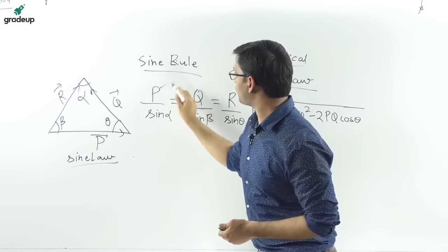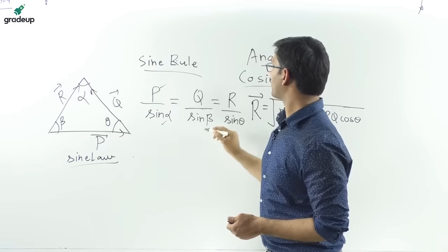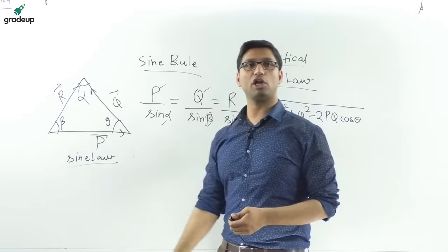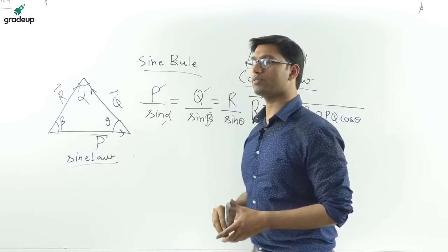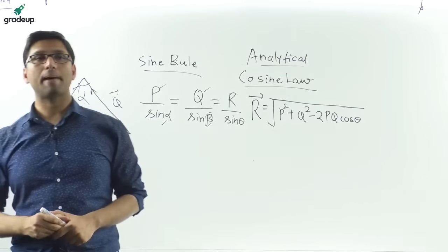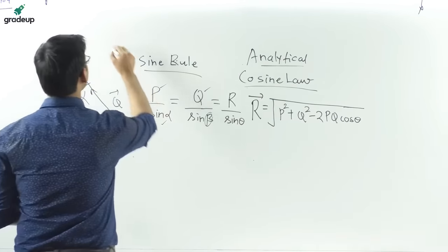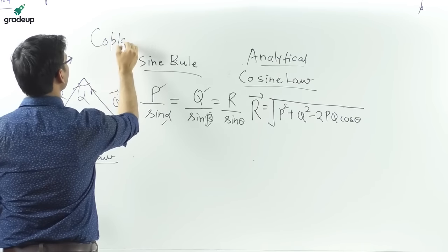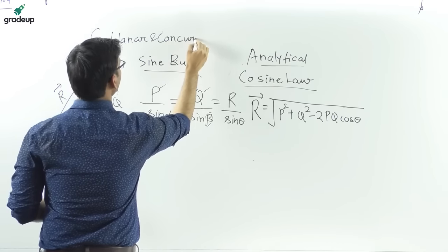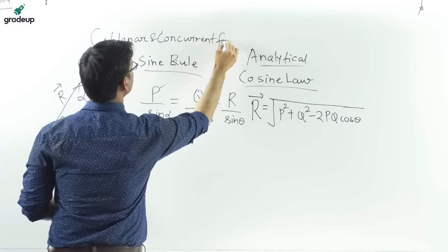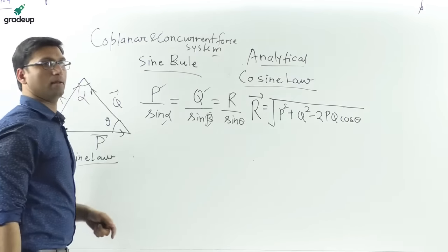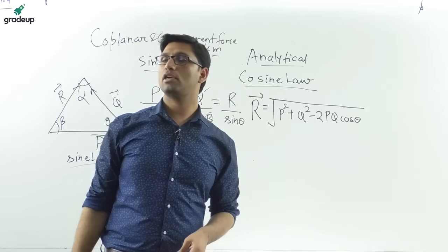Suppose that this P is given to you, alpha is given to you, and also one of the angles is given to you. So you can find the value of the magnitude of one of the forces by using the sine rule. And when this sine rule is applied to a coplanar and concurrent force system, then this is called Lami's theorem.